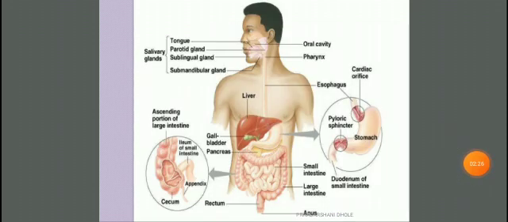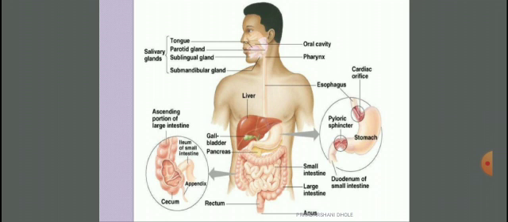You can see in this photograph, this is our digestive system. In that, the salivary glands are located in the mouth, and this saliva is present in the mouth area, the buccal cavity. Now this area consists of the tongue, parotid glands, sublingual glands and submandibular glands. And after this oral cavity comes the neck region, which is called the pharynx. Now this pharynx continues into a long tube-like structure which is called the esophagus.